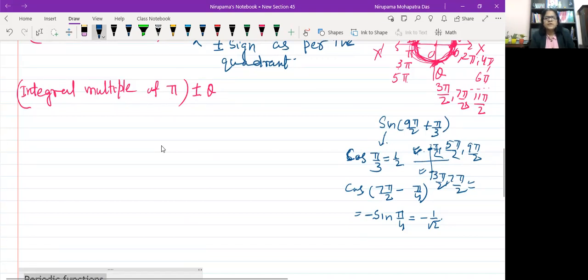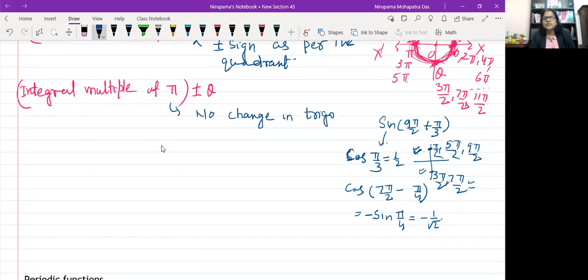Here there is no change in trigo ratio, trigo function, plus minus sign as per the quadrant. So no change in trigo ratio means sine, cos, tan.